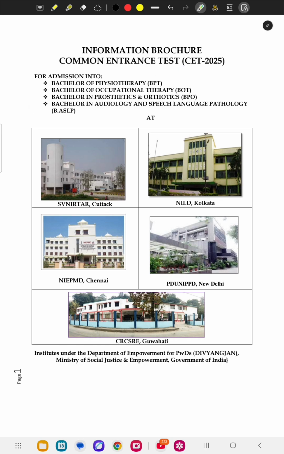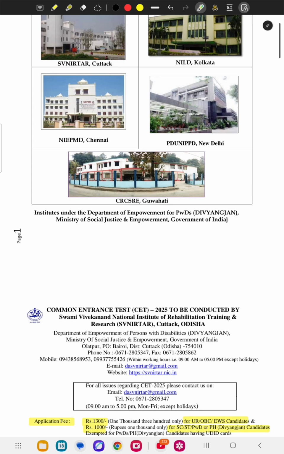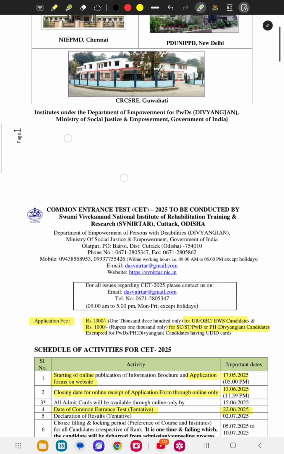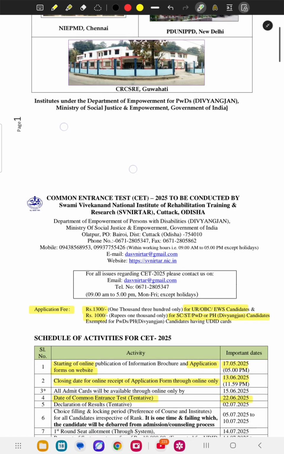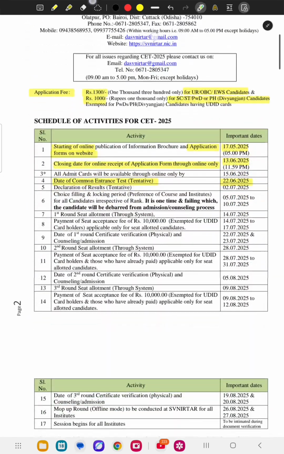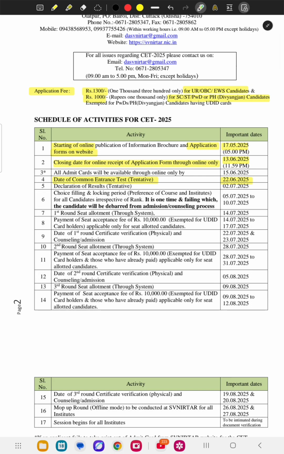Now five colleges are there for entrance, and CRC Guwahati is only for BSLP, not for PT, OT and PO. Now we will go through some information: how to fill the form, what the application fees are, what the important dates are for the exam and application forms, and the date of the exam. For application fees, it is 1300 rupees for unreserved category, OBC category and EWS candidates, and 1000 rupees for SC/ST, PWD or PH candidates. You can check that here.